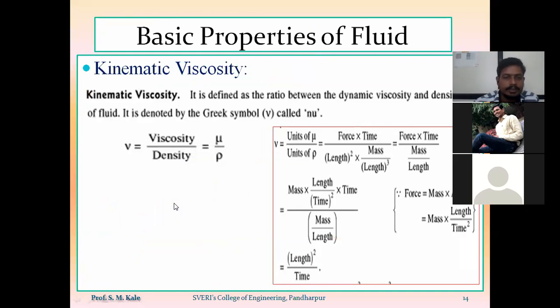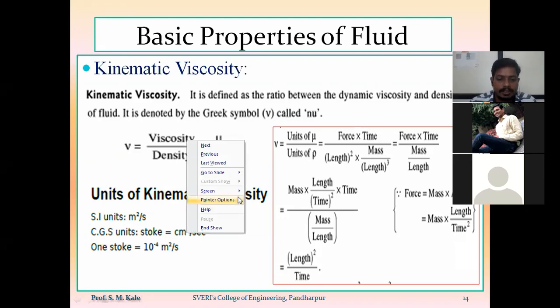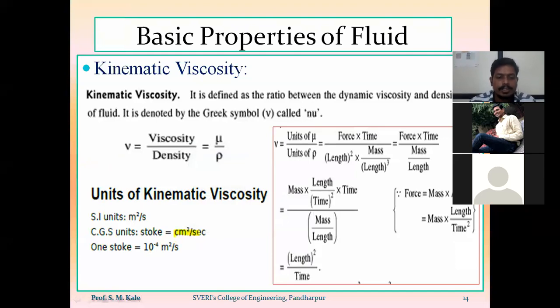Meter square per second is the SI unit of kinematic viscosity. And if I want to calculate the CGS unit of kinematic viscosity, then the CGS unit of kinematic viscosity is nothing but centimeter square per second. Centimeter square per second is the CGS unit of kinematic viscosity, and that 1 centimeter square per second is also called 1 stroke.